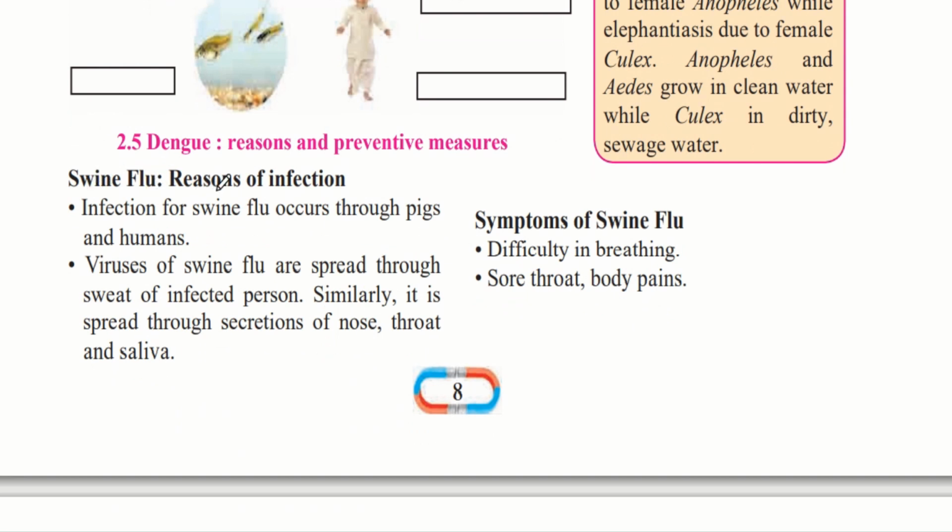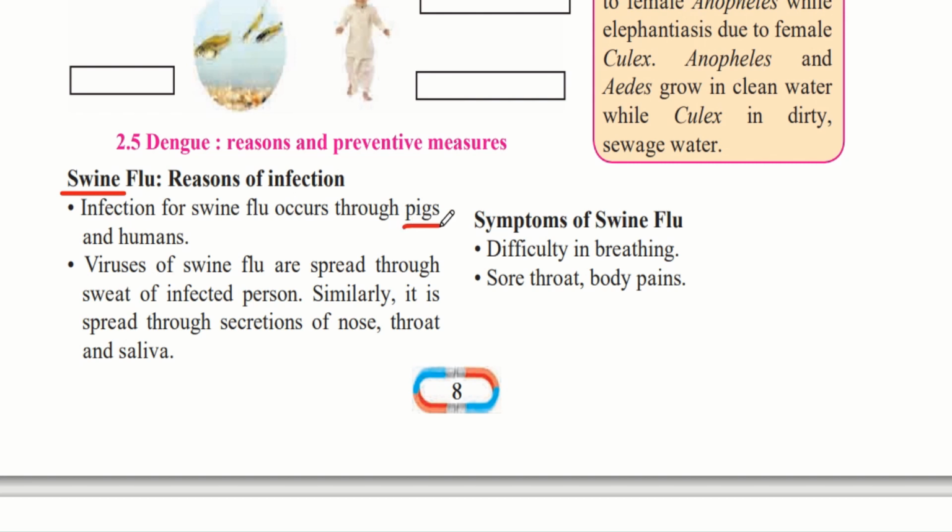Swine flu, reasons of infection. Now we will learn about another disease called swine flu. Infection for swine flu occurs through pigs and humans. So this is a disease which is transmitted between pigs and humans, and because pigs are involved, it is called swine flu, because swine is another name for pig.